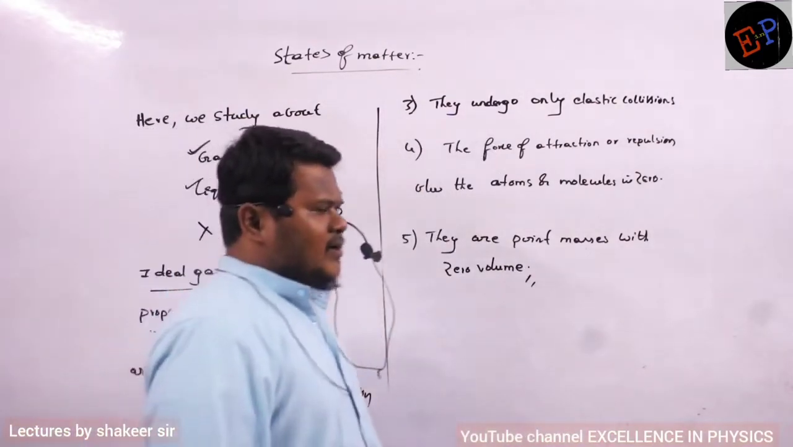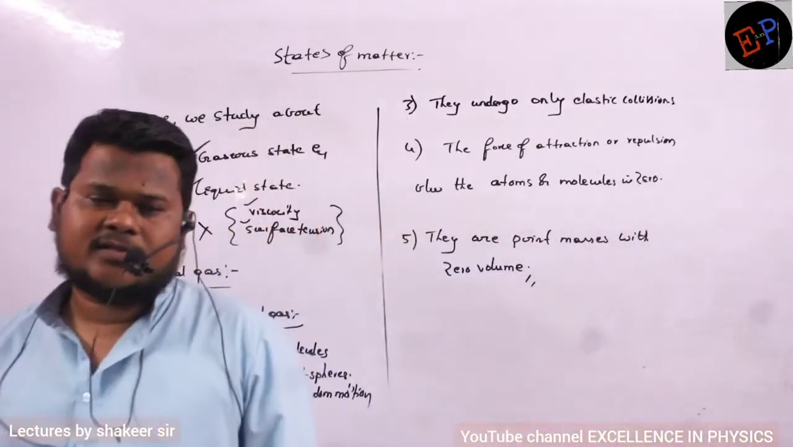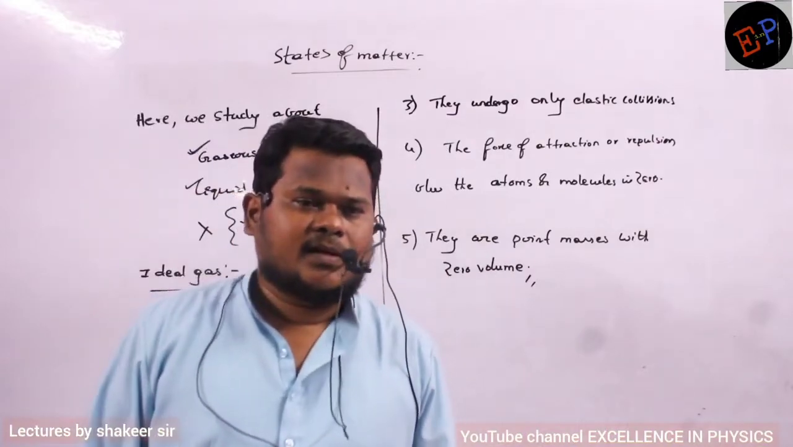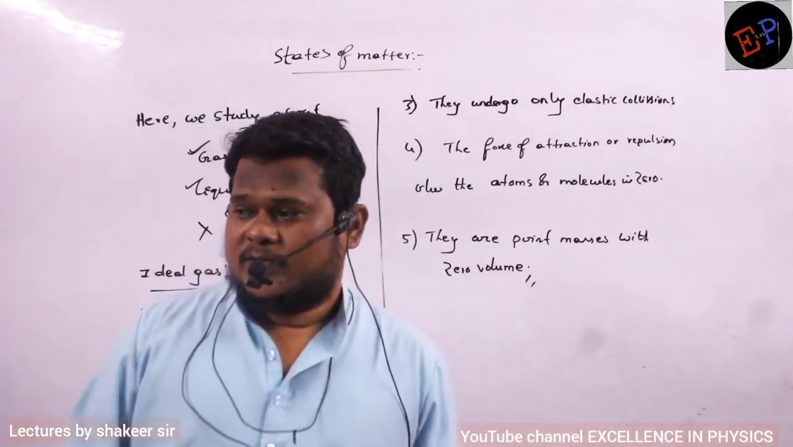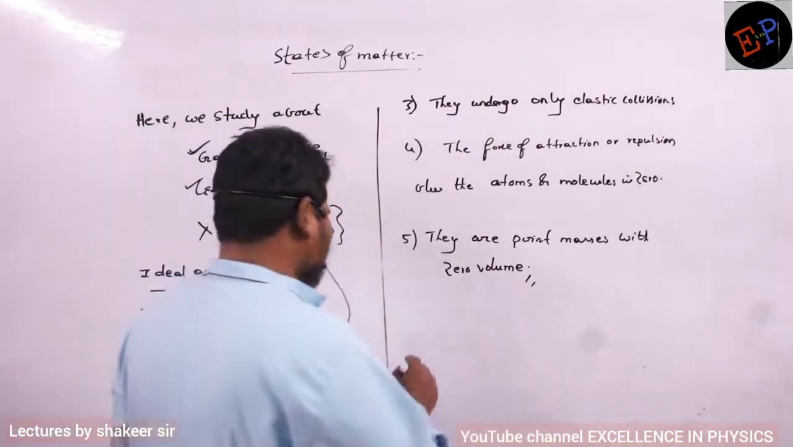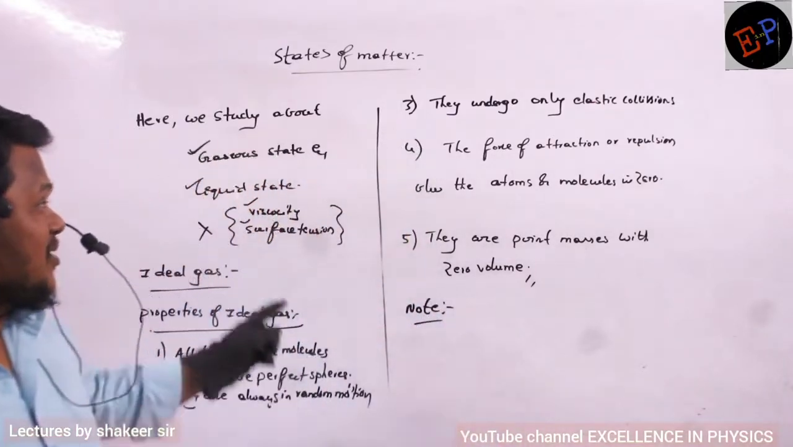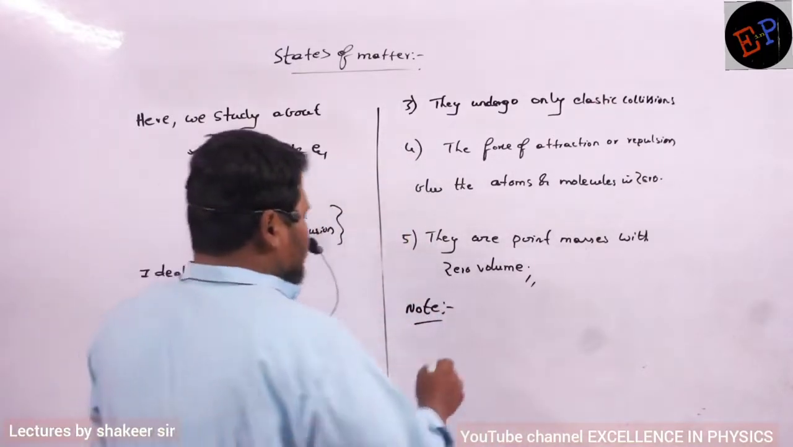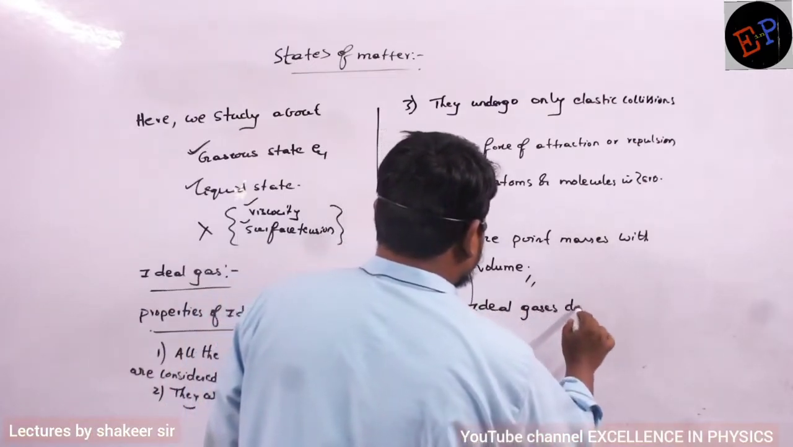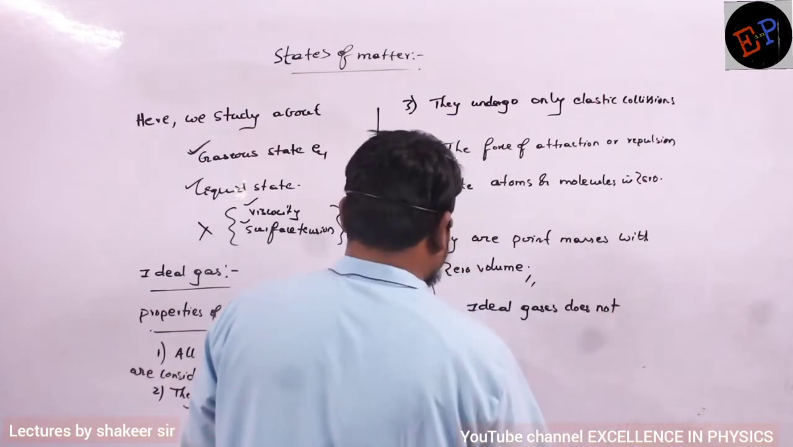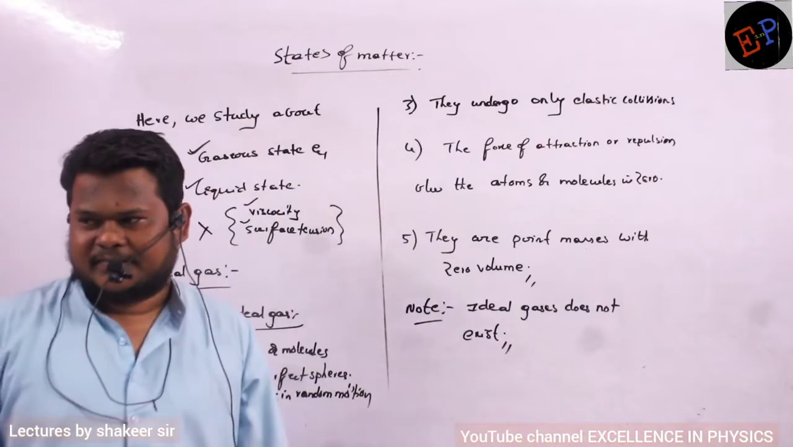Can you name any one ideal gas? Can you name any ideal gas existing in this universe? Hydrogen. I am not asking about inert gases, I am asking about ideal gases. So ideal gases do not exist. There is no gas which is called an ideal gas. Are you able to understand?